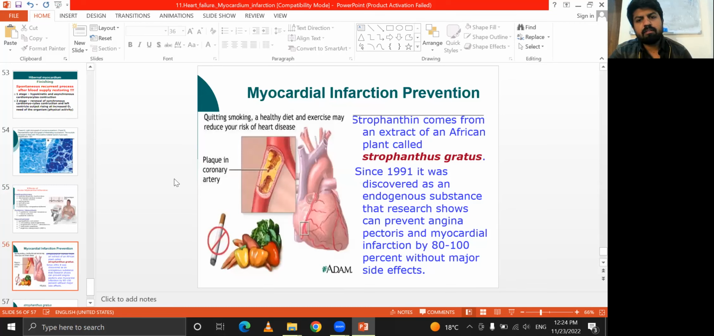It should be prevented by something that comes from an African plant. It is a kind of thing that is used to prevent myocardial infarction.